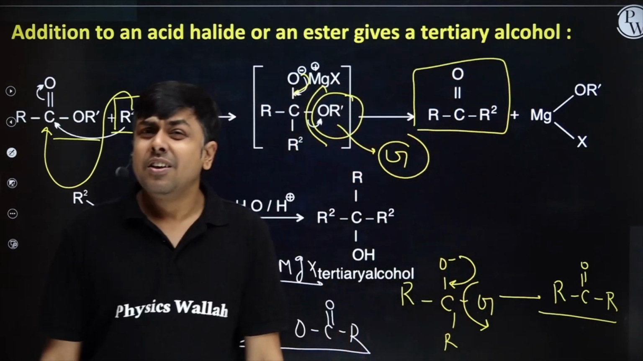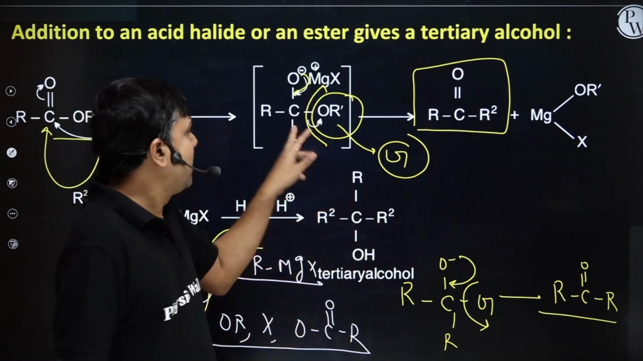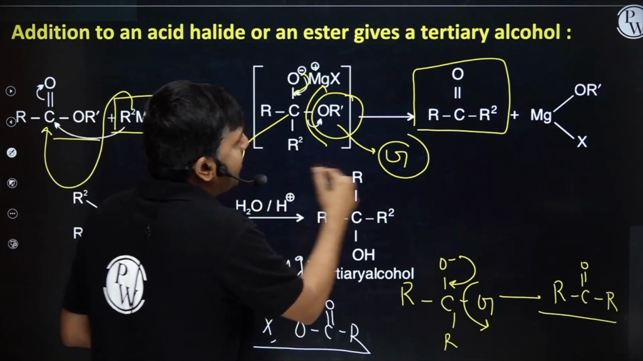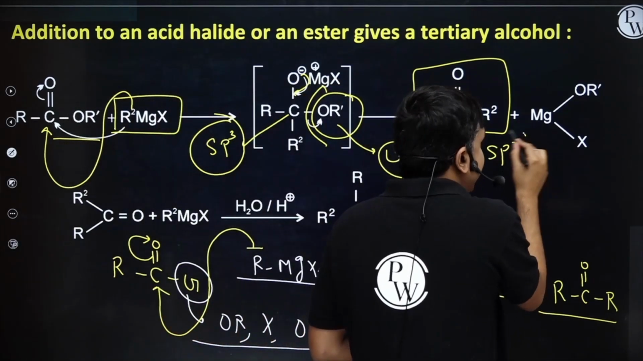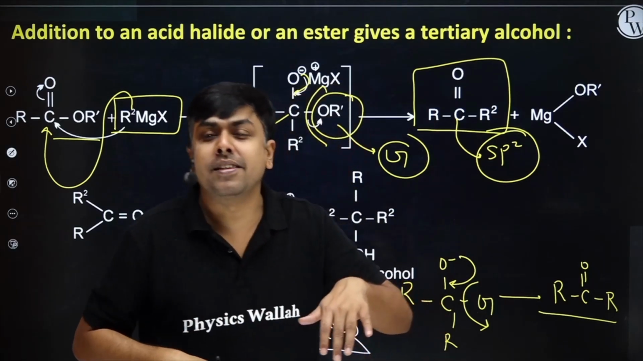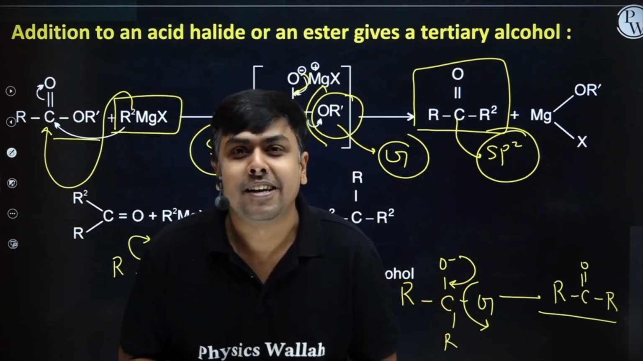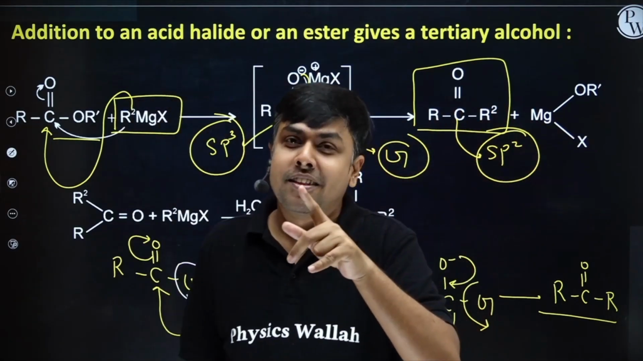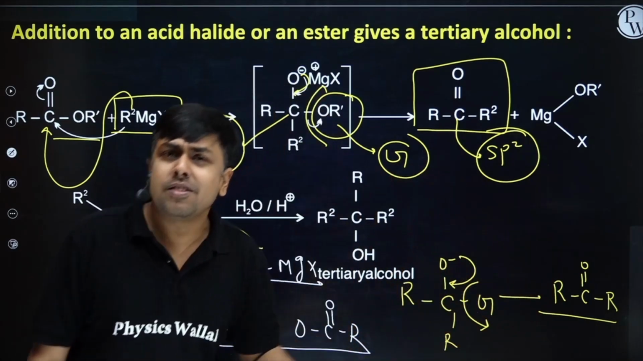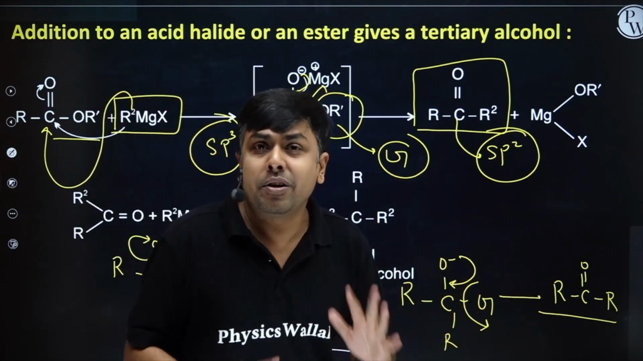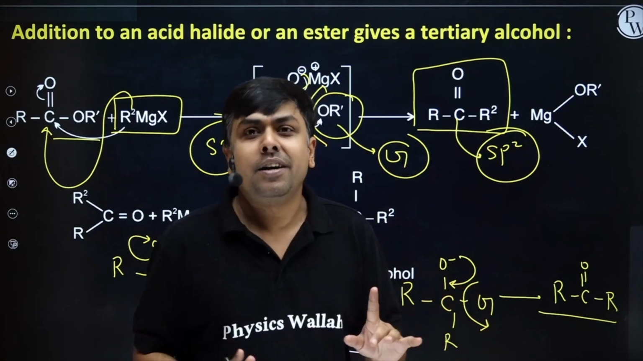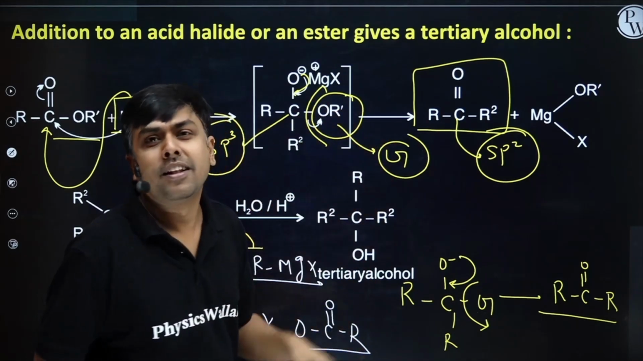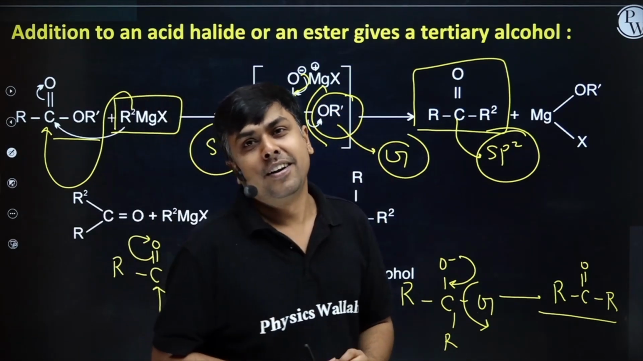Now you may ask, why is this group departing? If you look at this carbon, it has a tetrahedral geometry, and the product has a planar geometry. A planar geometry has more spacing, more stability. That's why the tetrahedral geometry is getting converted to a planar one. Finally, with the attack of Grignard again, once again it is getting converted to tetrahedral. Now it does not have any other option. But if it has a good leaving group, then definitely it will get departed to form a planar geometry.